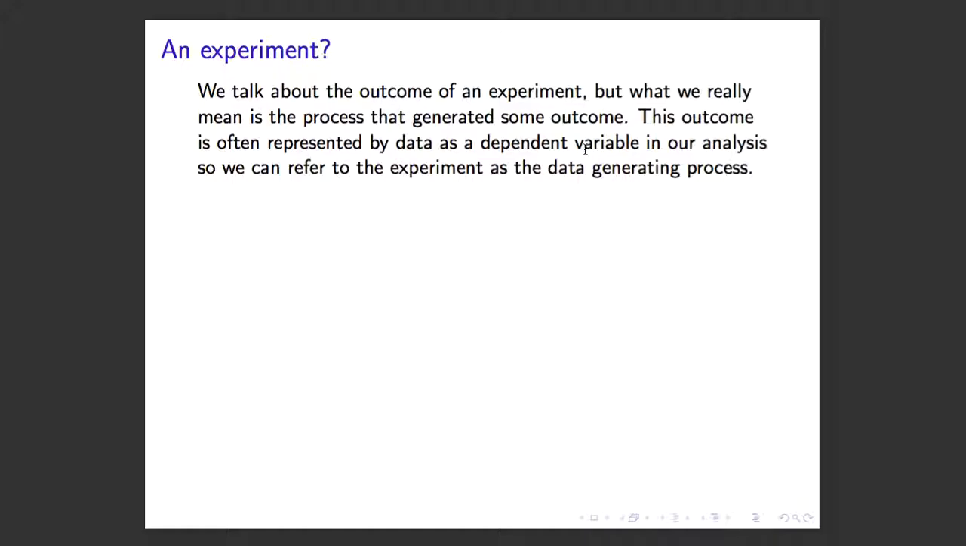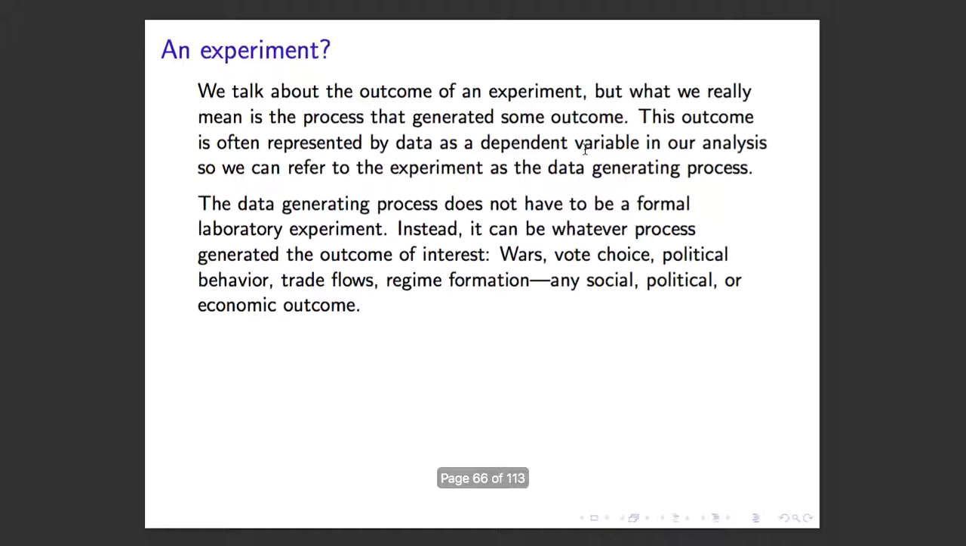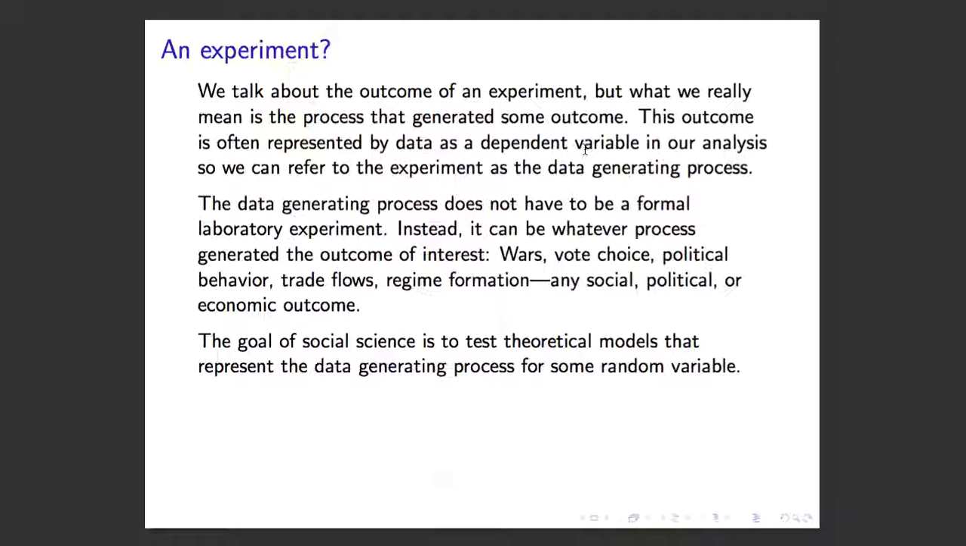Sometimes I'll refer to an experiment as a data generation process, because I'm generating data, I'm generating outcomes with an experiment. The data generation process does not have to be a formal laboratory experiment. Lots of textbooks think about it as any process that generated the outcome of interest. So whatever process led to World War II, that's the data generation process. Whatever process led to the presidential election outcomes of the last 40 years in the United States, that's the data generation process. Those weren't experimental processes, but they led to outcomes that we want to study as political scientists.